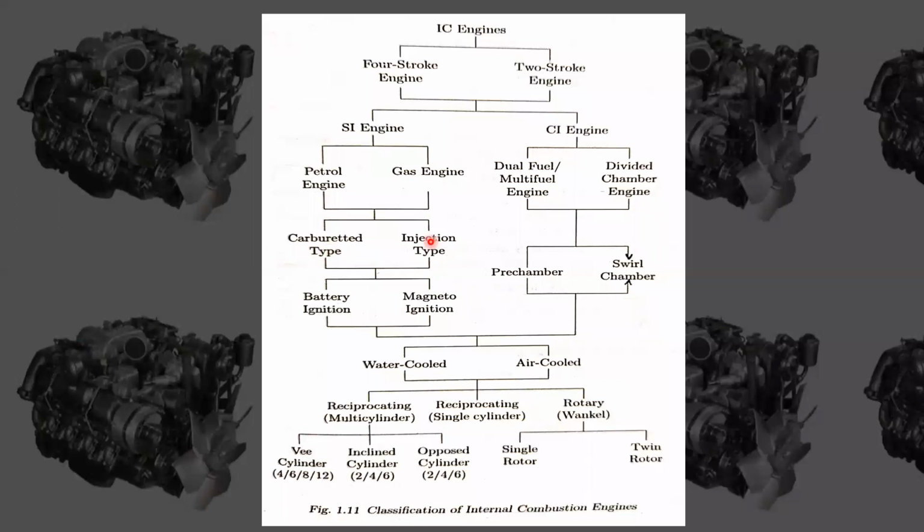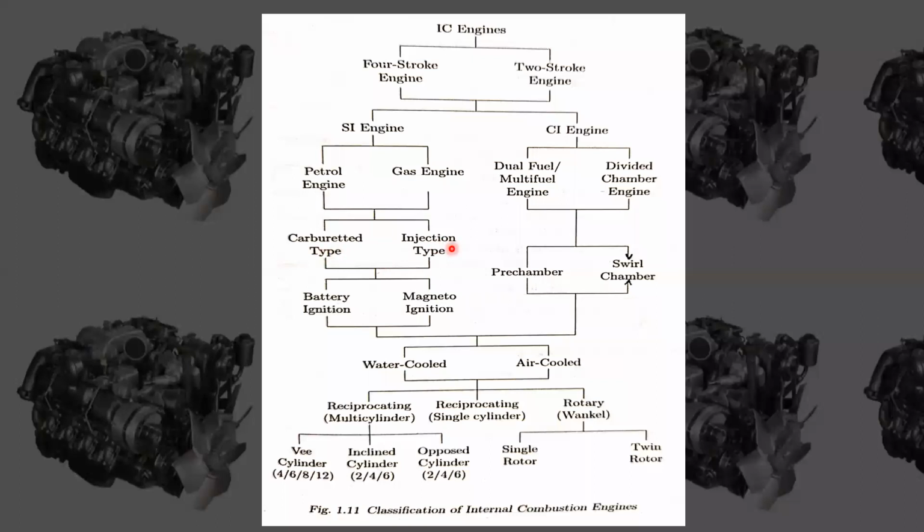Coming to the injection type, first of all the air gets into the cylinder or the combustion chamber, and after that the fuel is injected with the help of a fuel injector. That is the main difference. If we consider a cylinder, when both air and fuel come in at the same time, that is called the carbureted type.